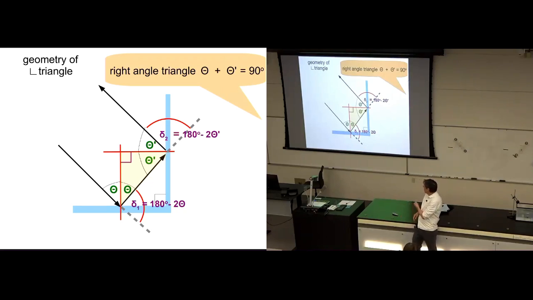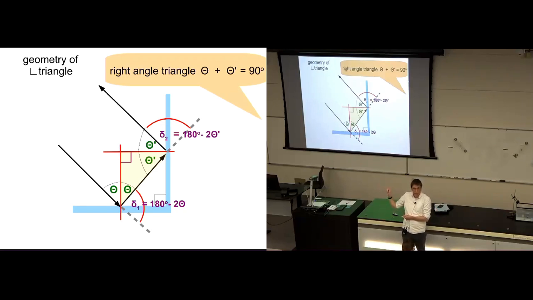The angle downstairs here is theta, the incident or reflected angle for the first reflection. And this angle up here is the incident or reflected angle for the second reflection. That's theta prime. And so there's a right angle triangle hidden inside our sketch that has a right angle, and then the other 2 angles are theta and theta prime. And we know the sum of the 3 angles, the right angle, 90 degrees, and theta and theta prime, must add up to the 180 degrees that every triangle has.